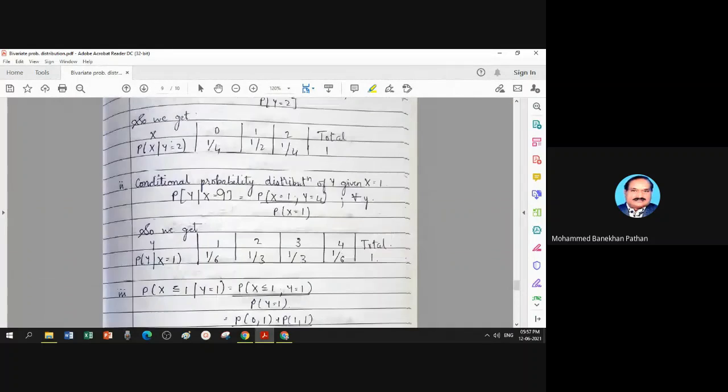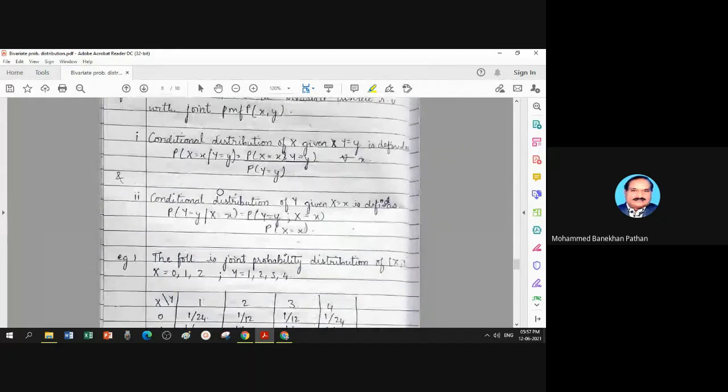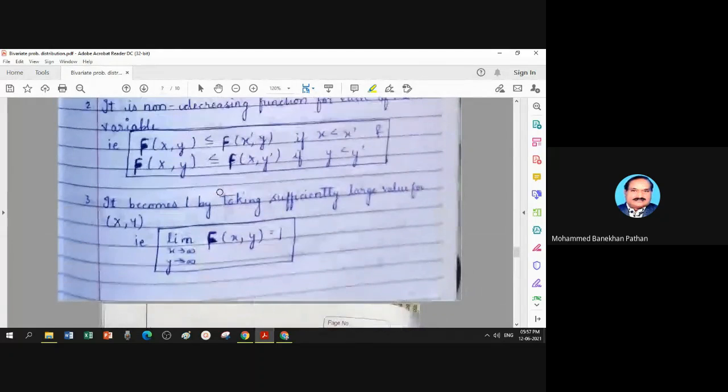The next property is number 4. It becomes 0 by taking sufficiently small values for x, y. That means if you compare this with your one variable case, I used to write capital F(minus infinity) equal to 0.